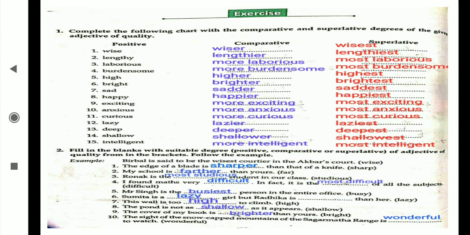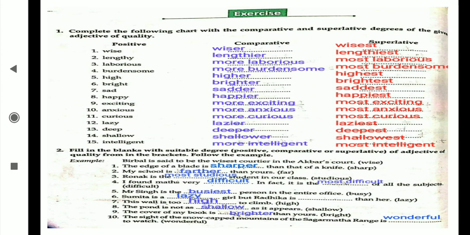I found Max very difficult. Now I have taken the main word because here than also didn't come, as well as the also didn't come. That's why I have taken the main form. And in the remaining half sentence the came. That's why I have taken the most difficult of all the subjects. Mr. Singh is the busiest person in the entire office.